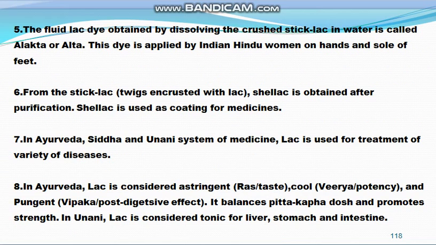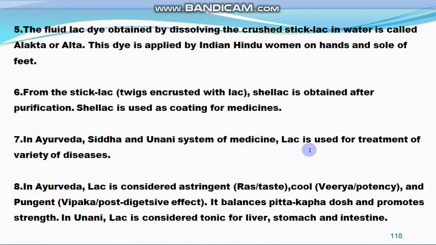Then the lac dye obtained by dissolving the crushed stick lac in water is known as alkata or alta. If we dissolve this lac in water, the colored material which we get is known as alta, and this alta is applied by Indian Hindu women on the hands and the soles of the feet. And from the stick lac, that is the twigs encrusted with lac, shellac is obtained after purification, and that shellac is used for coating medicines also. So this is another use of the lac.